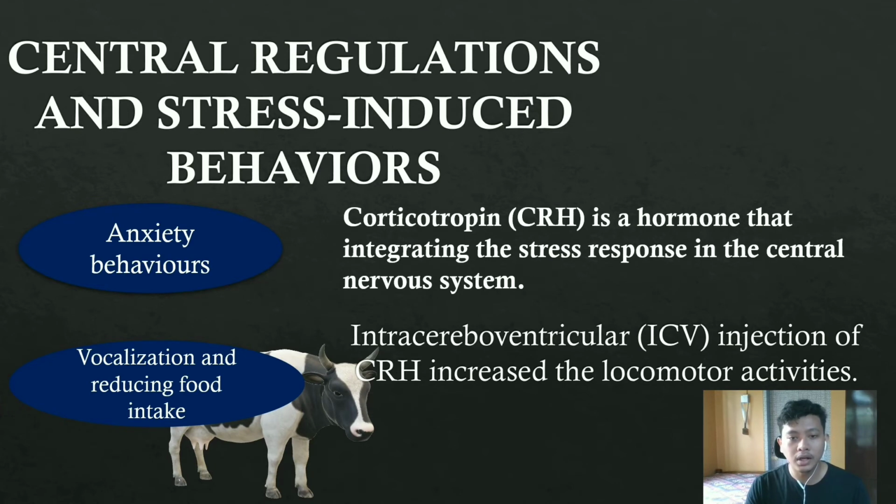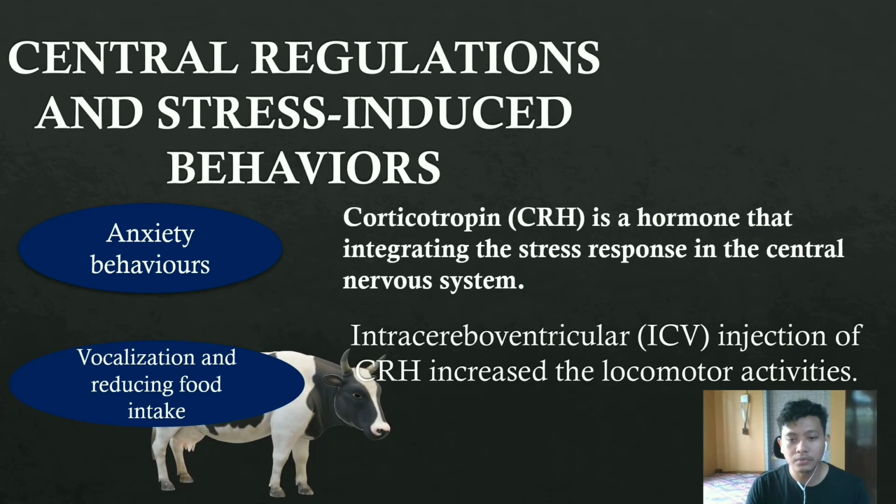Corticotropin-releasing hormone (CRH) is a hormone that initiates the stress response in the central nervous system. Intracerebroventricular (ICV) injection of CRH increases locomotor activity, anxiety behaviors, and vocalization, and reduces food intake.